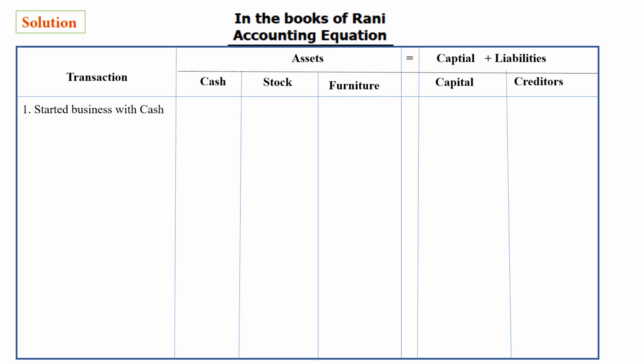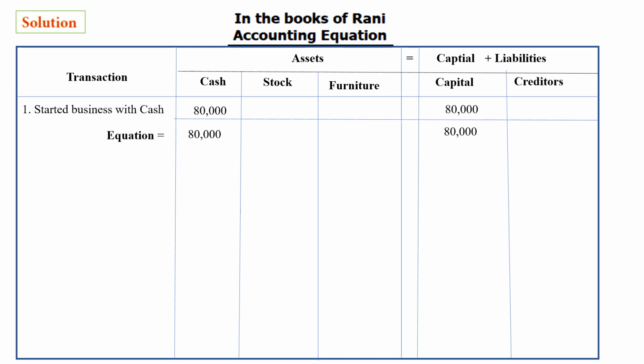Started business with cash. So how much? 80,000. Are you all on page number 37? Illustration 2, the question is there. Here we are looking at the answer. So under cash we are writing 80,000 and on the capital side 80,000, and we are going to equate it. 80,000 is equal to 80,000. So that is the first equation.